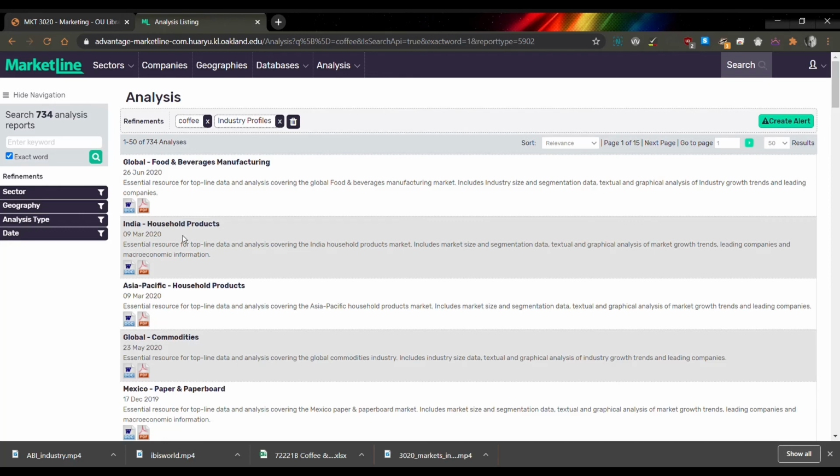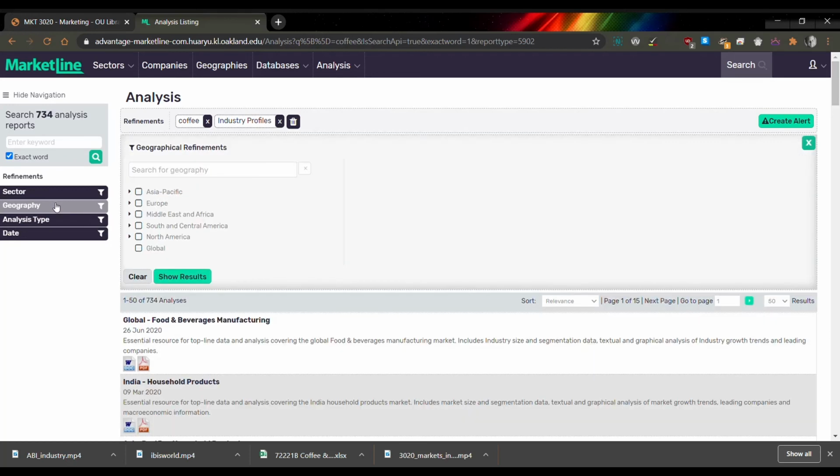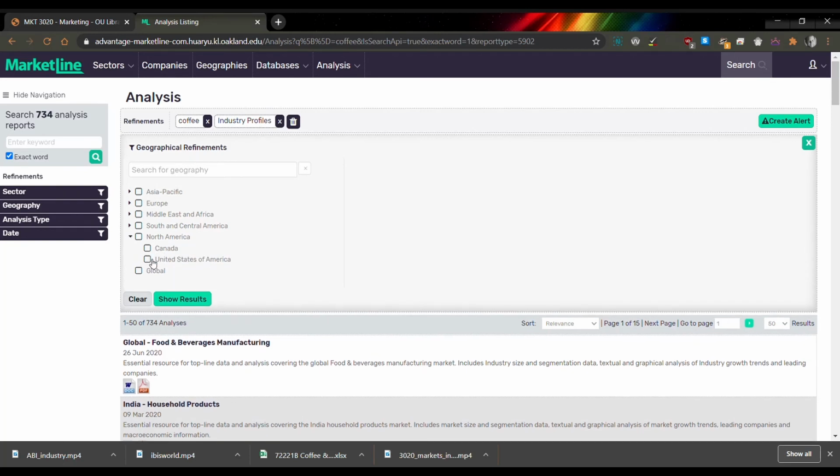So how do I get to what it is I'm actually looking for? Well, you're going to use these limits down the left-hand side. So I would go over here to the geography limit. And then from here, I can hone in on a specific country. So maybe if I go to North America, I can choose United States. And for some reason, they don't have Mexico. Canada, United States. That's it, North America, I guess, according to Marketline.